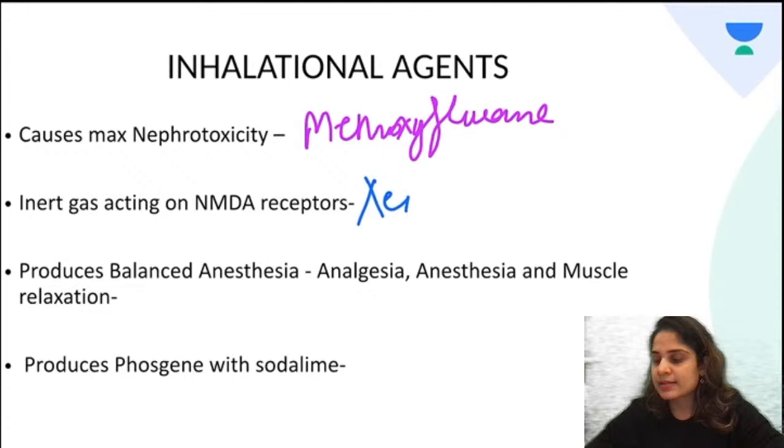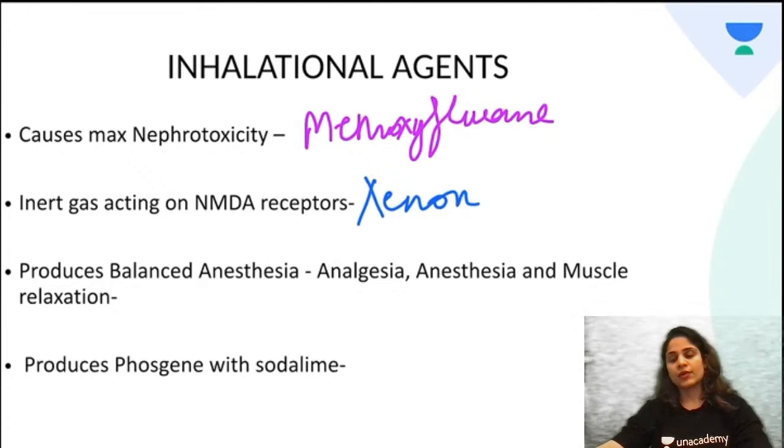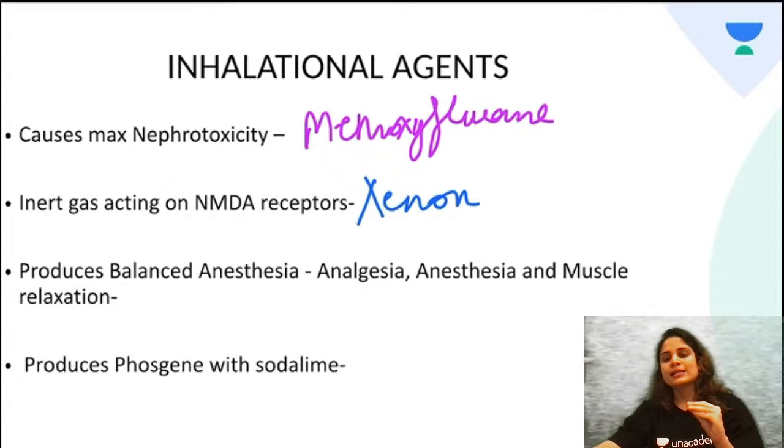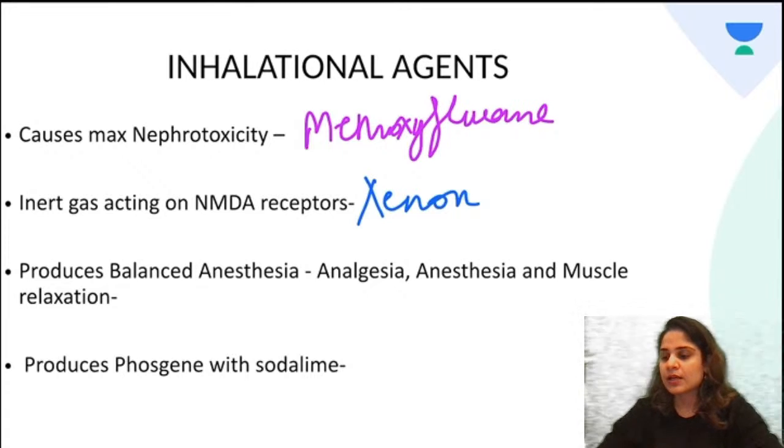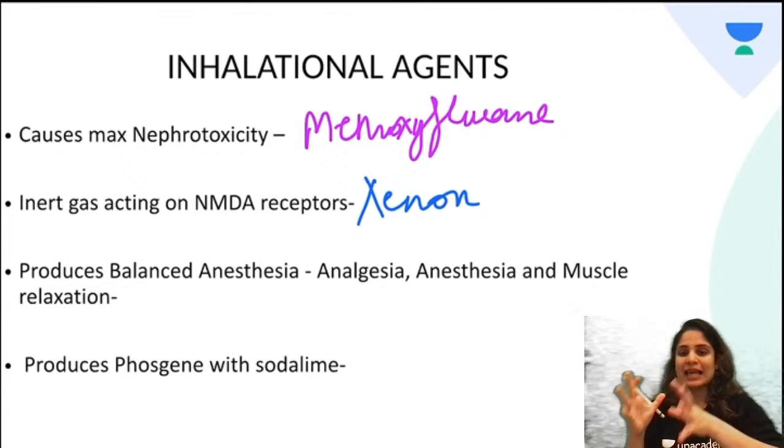Xenon, it is an excellent agent. It is very quick to act. However, the only drawback about xenon is that it is so expensive that it is not used routinely because of its expense. Okay. Now, which agent produces balanced anesthesia?